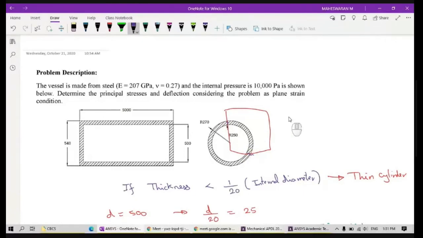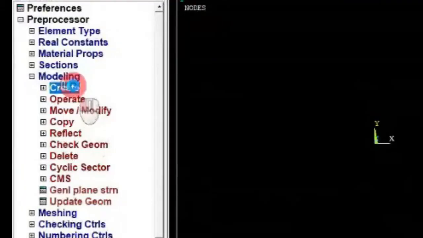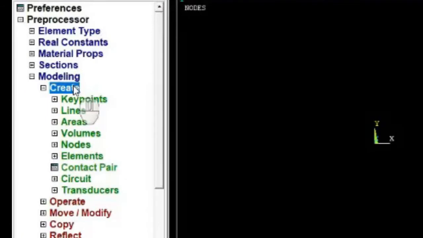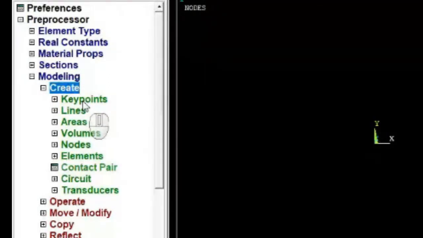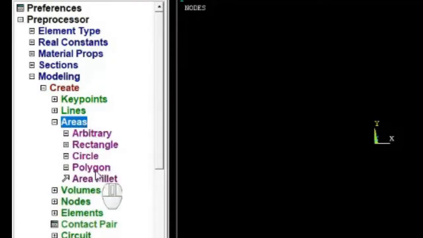So for that purpose, I'm going to consider it. Okay, let me go here. Then we create. Since it's a regular circle, you need not worry about drawing different types of areas. You have a circle, directly we go for area. No need for key points, right? If it is an irregular shape, you can go for key points. Create a key point, then create a line, then you can create the area, right? Here, since it's a circle, I can go directly for areas. Right? Areas, now I have something called a circle.